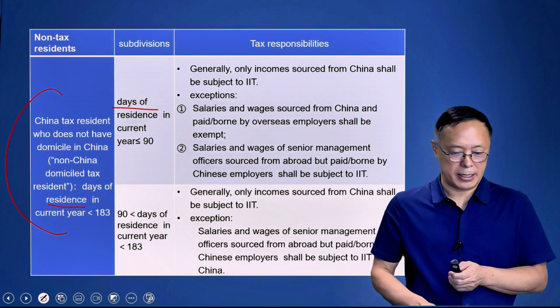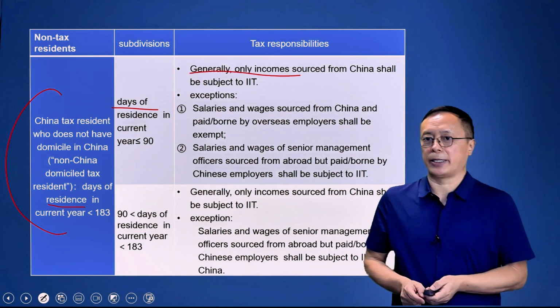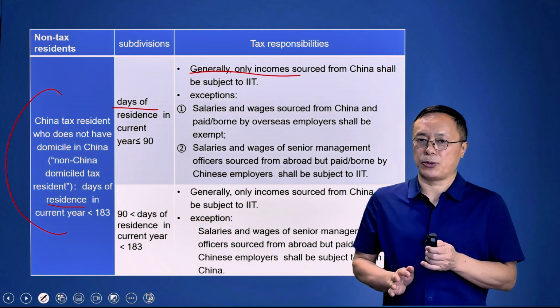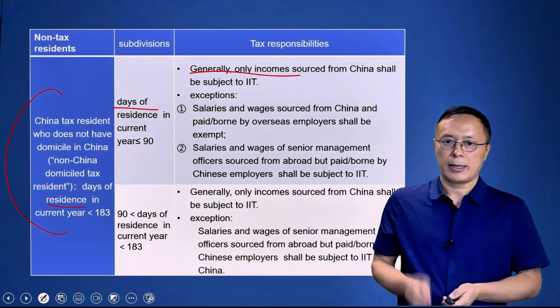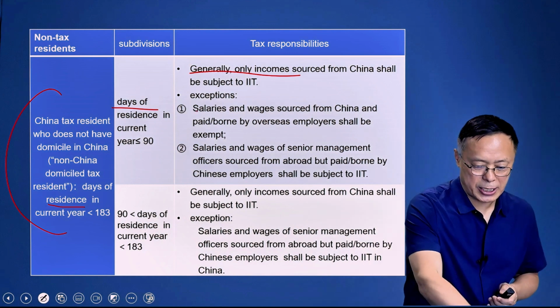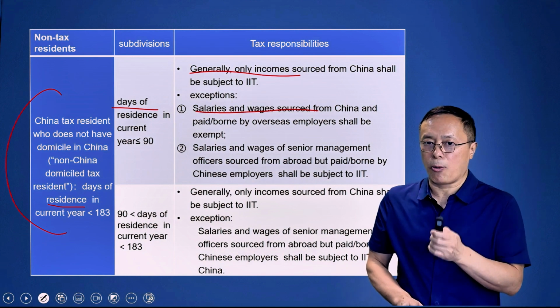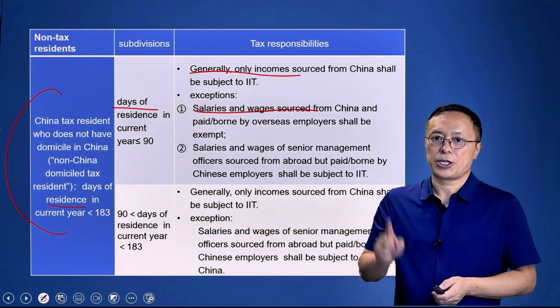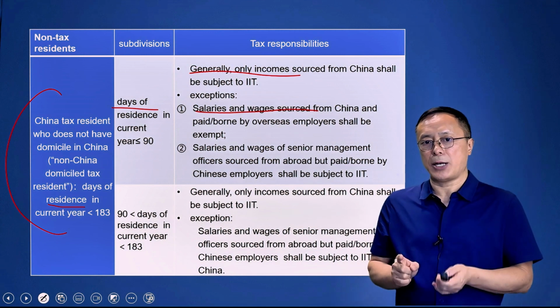For this group, tax responsibilities: generally only incomes sourced from China shall be subject to IIT, but there are two exceptions. Salaries and wages sourced from China and paid or borne by overseas employers shall be exempt.